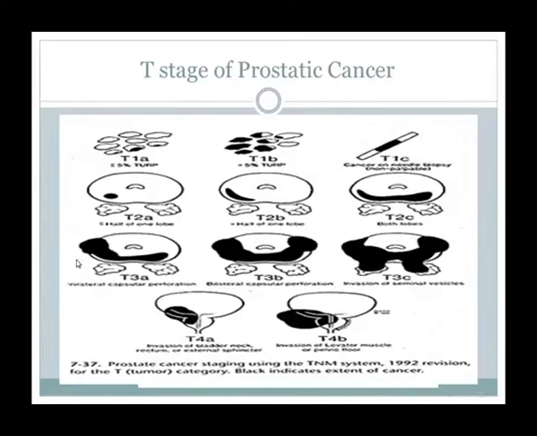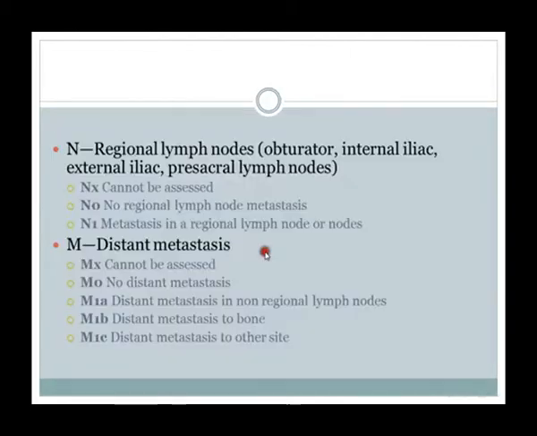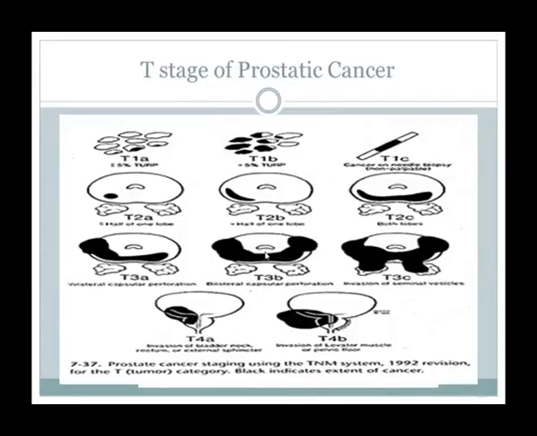T3B, palpable tumor, locally advanced with bilateral capsular perforation. And T3C is invasion of the seminal vesicle. In T2 there is no perforation, but bilateral capsular perforation is in T3B and invasion of the seminal vesicle in T3C.